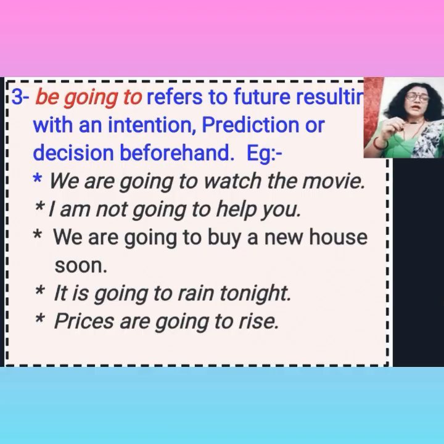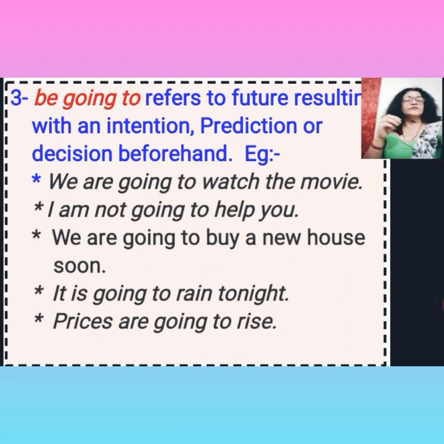Children, in this way we understand that we require will and shall auxiliaries for future actions. Although simple present and present continuous tenses are the tenses to express present actions, these can be used to express actions which are planned and arranged beforehand to occur in the future. I hope, children, that you have understood all that. In the next class, I will discuss future continuous tense, future perfect tense, and future perfect continuous tense.